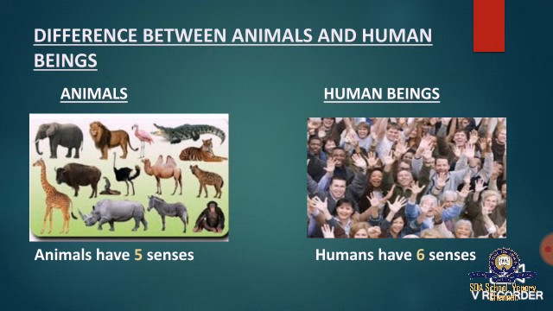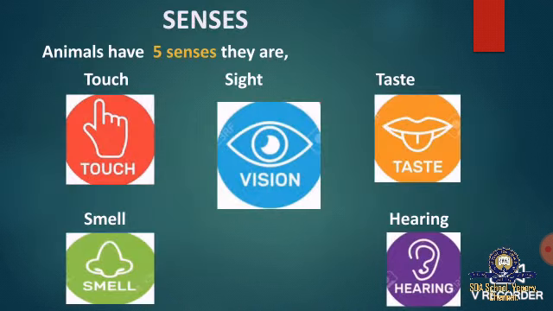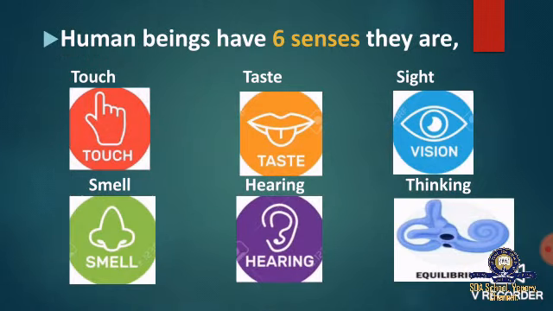Animals have 5 senses and humans have 6 senses. The 5 senses of the animals are touch, sight, taste, smell and hearing. And the 6 senses of humans are common like animals, such as touch, taste, sight, smell and hearing, but we are different in one sense, which is known as thinking.